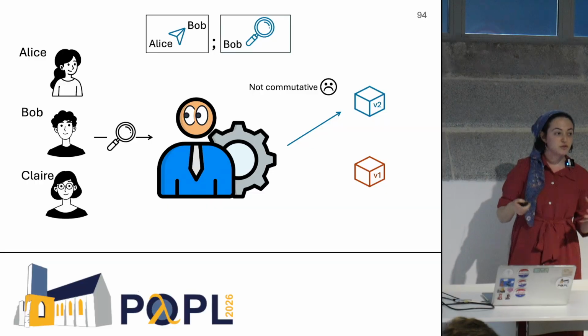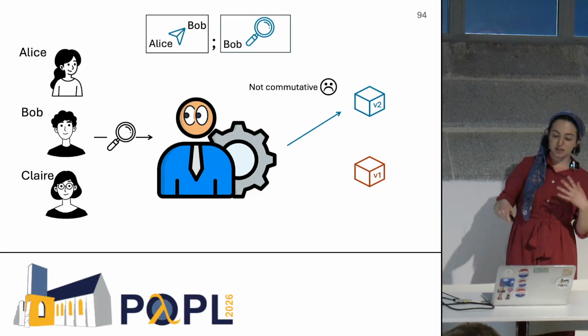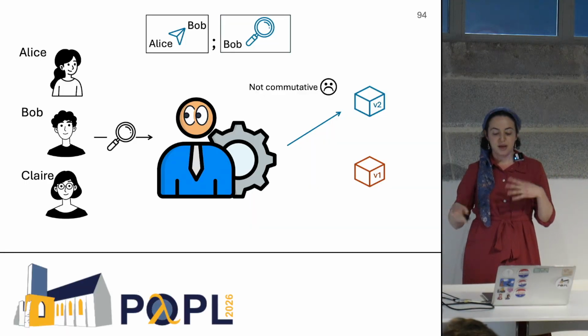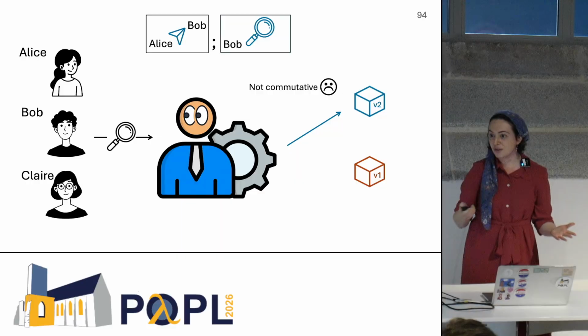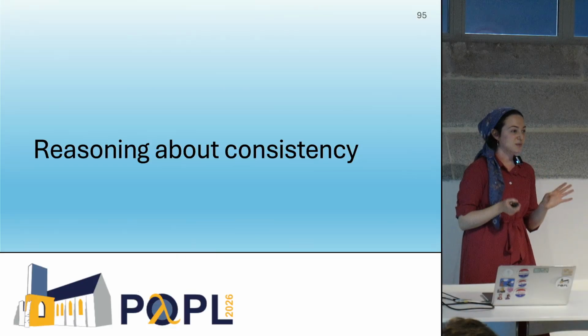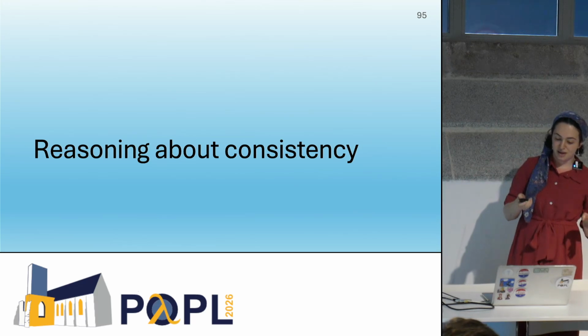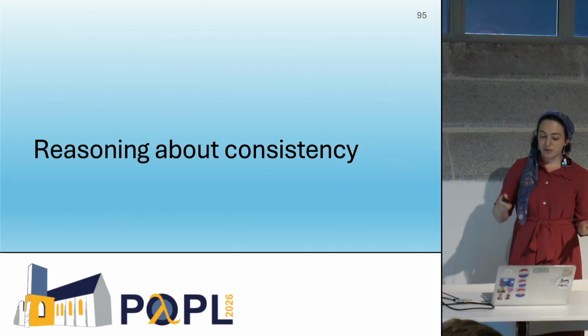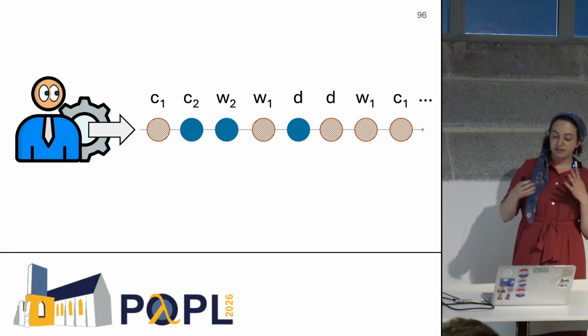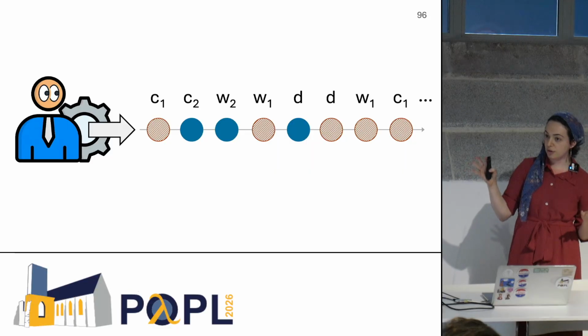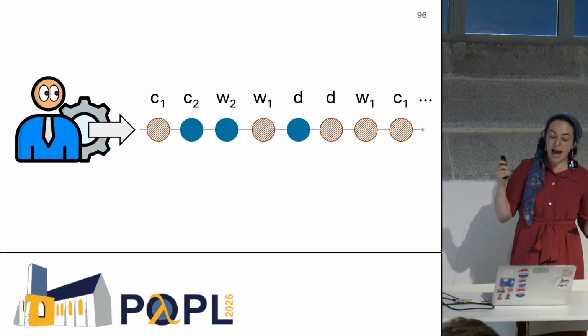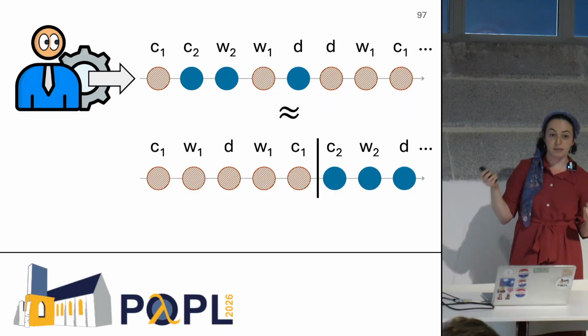Now, it might sound sort of obvious to use commutativity as a way to find these equivalent traces, but the proof that this algorithm is correct actually turns out to be sort of tricky. So let's talk for a second about how we reason about consistency of these algorithms. Now, what do we want to actually do? To prove correctness of an algorithm, we have to show that any trace that's produced by this algorithm has a client equivalent trace with an atomic update for every client.